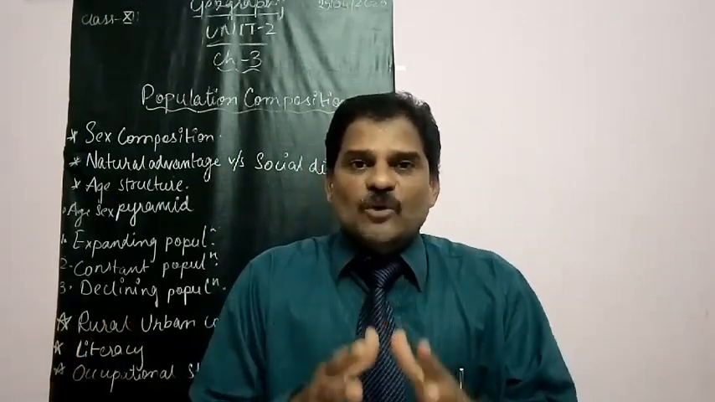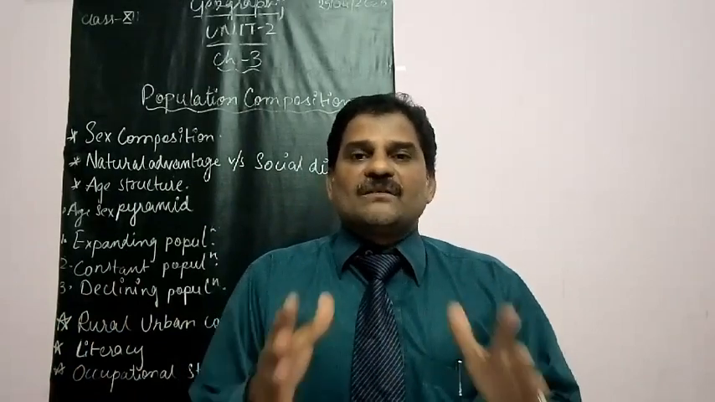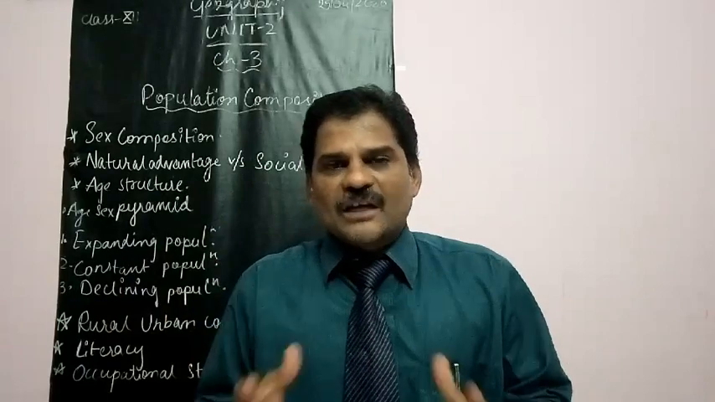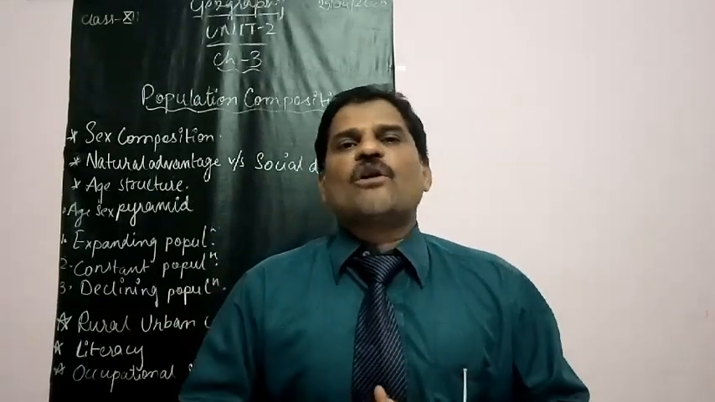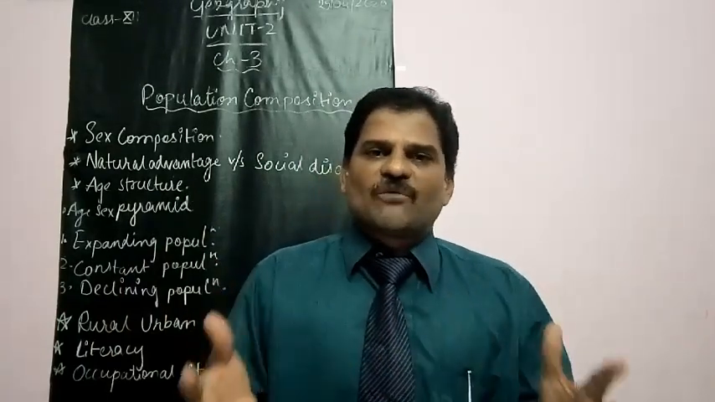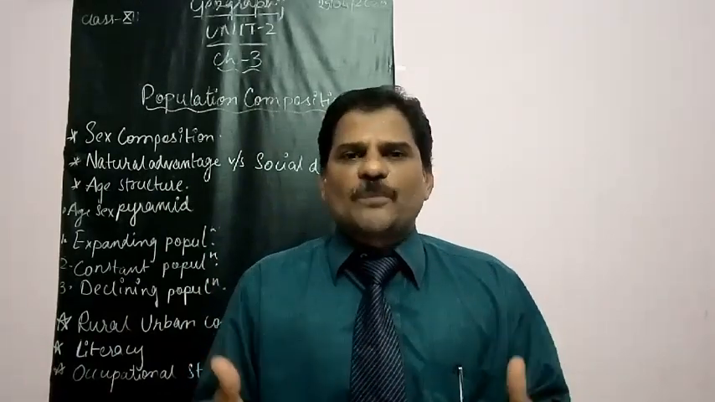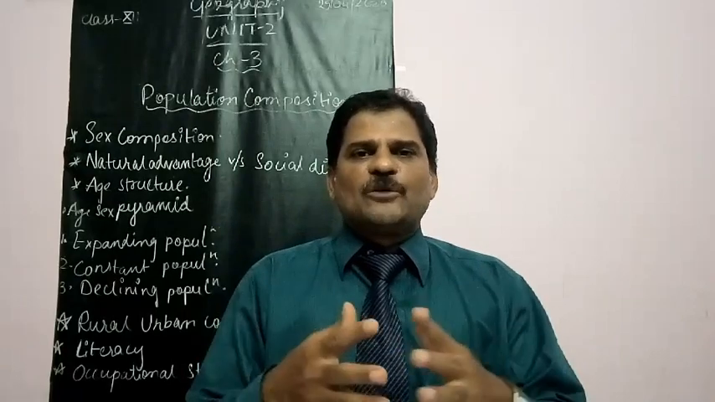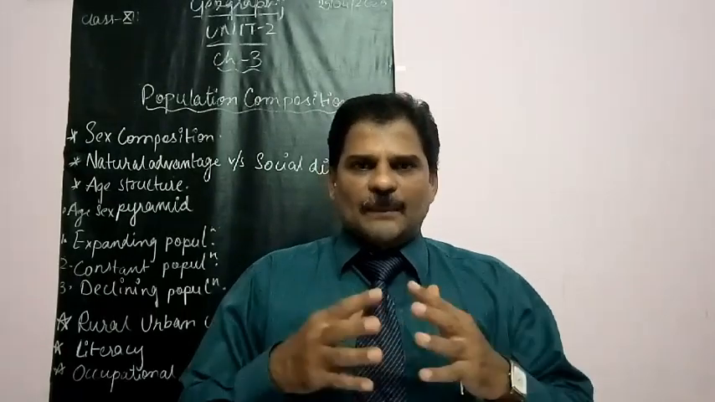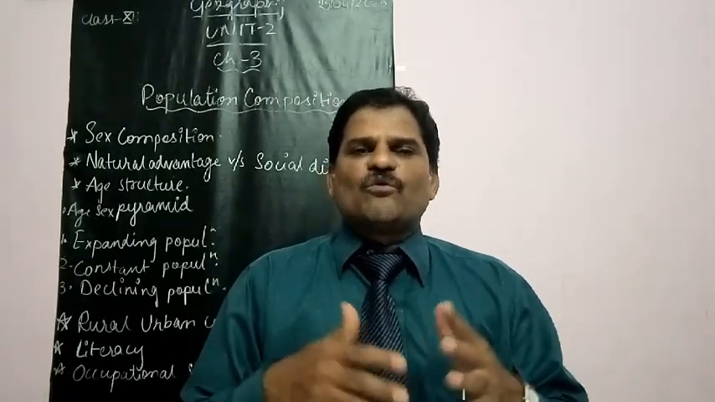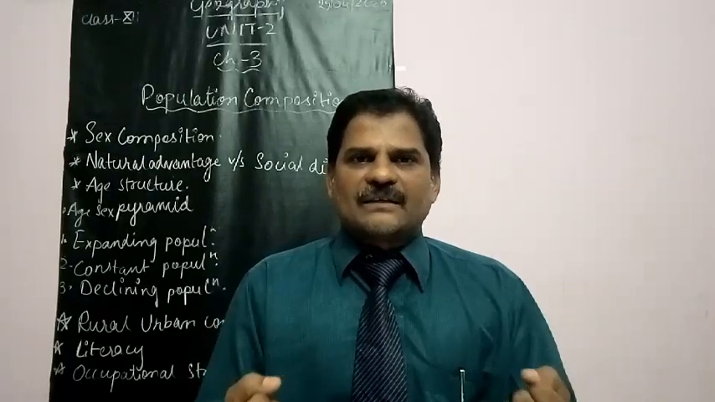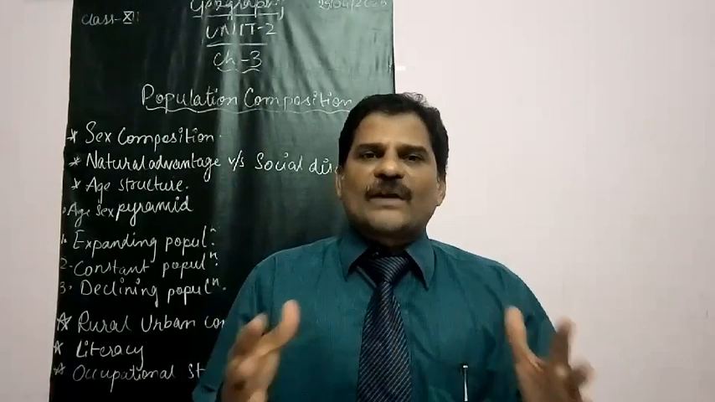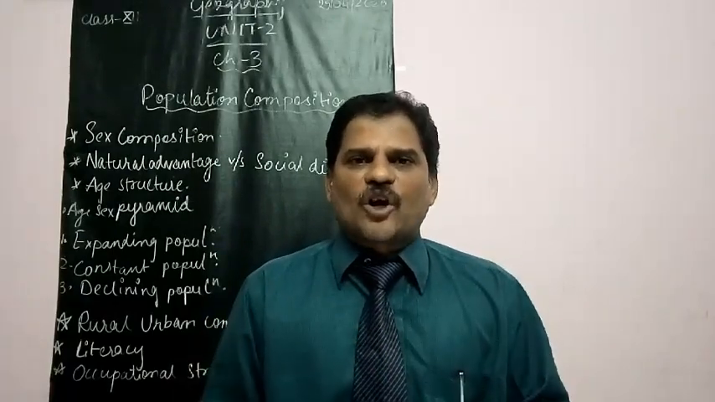So the distribution of working population among different occupations is called occupational structure. Distribution of working population among various occupations is called occupational structure. I repeat, people earn their livelihood by doing various kinds of jobs. People going out of the house, doing work and bringing something in return are called the working population.